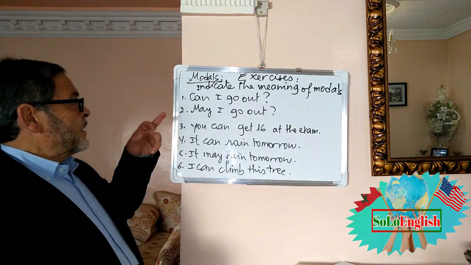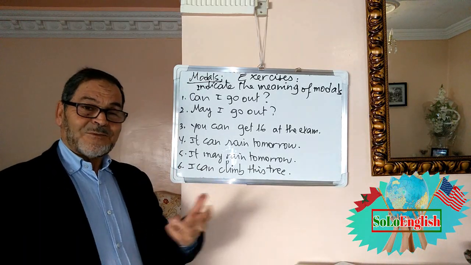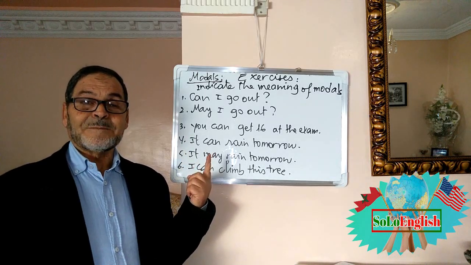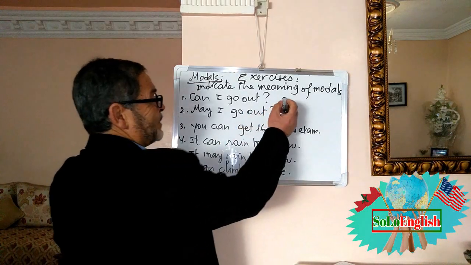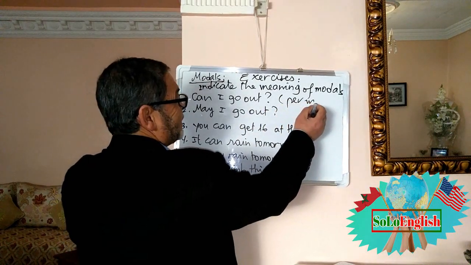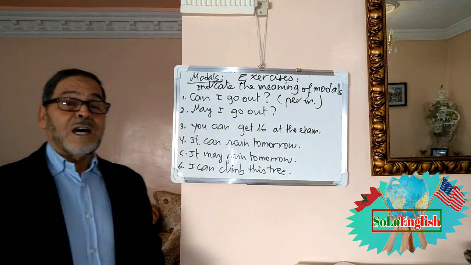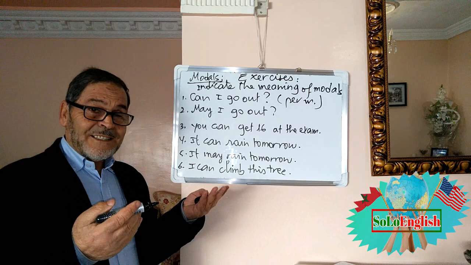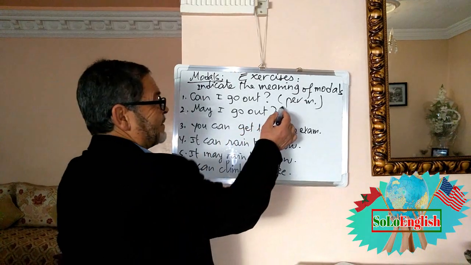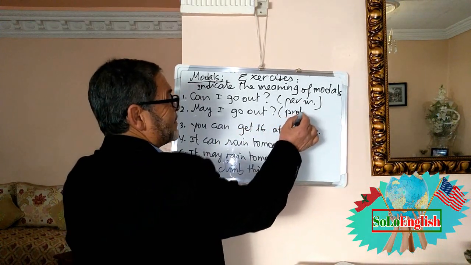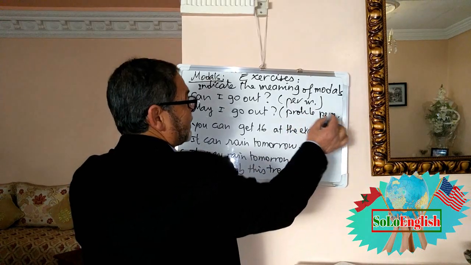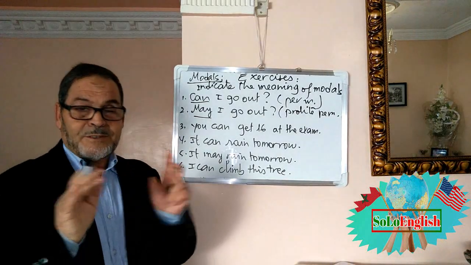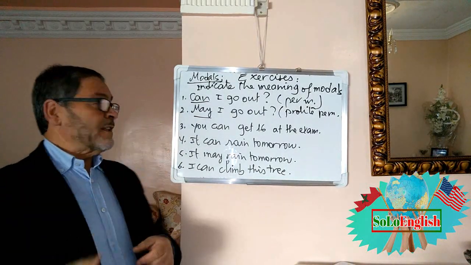Good. Can I go out? This is a question. So what does it express? Can I go out? This is permission. May I go out? Permission, but this is more polite than can. This is polite permission. May, can: permission, both of them, but one is more polite than the other.